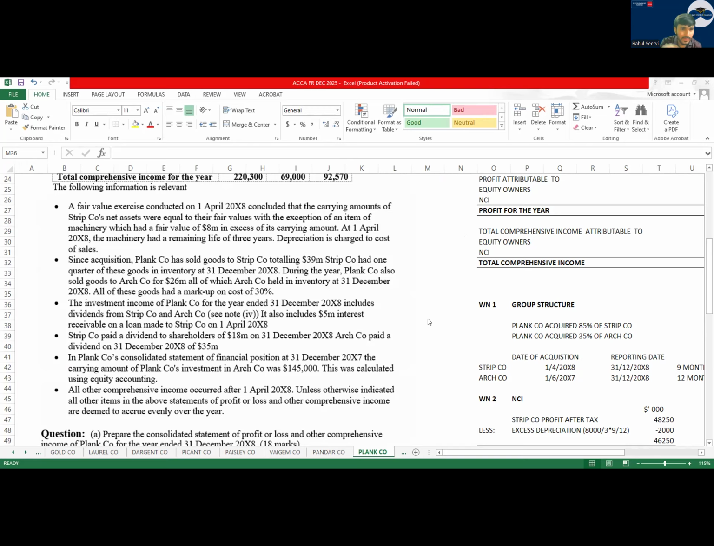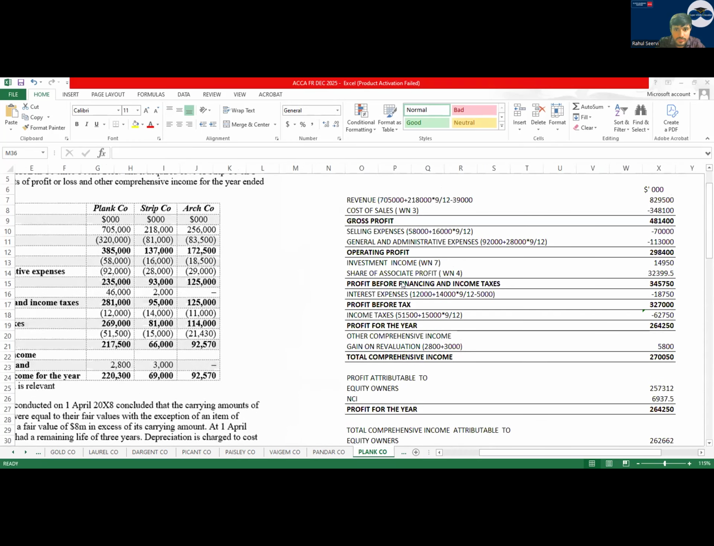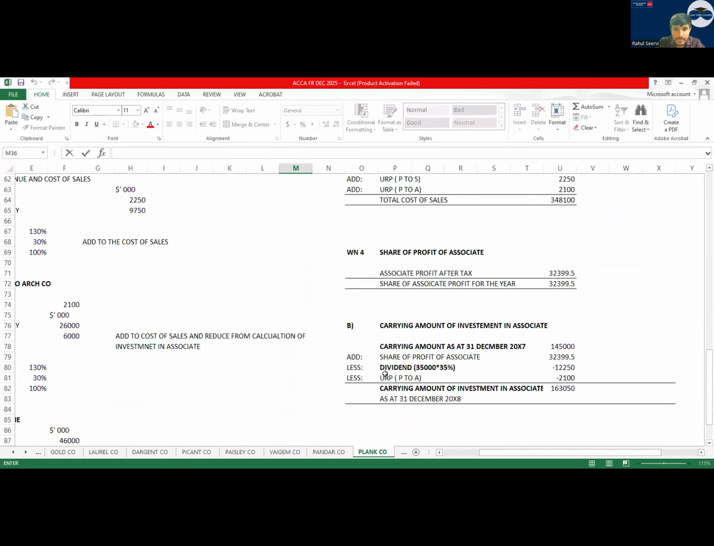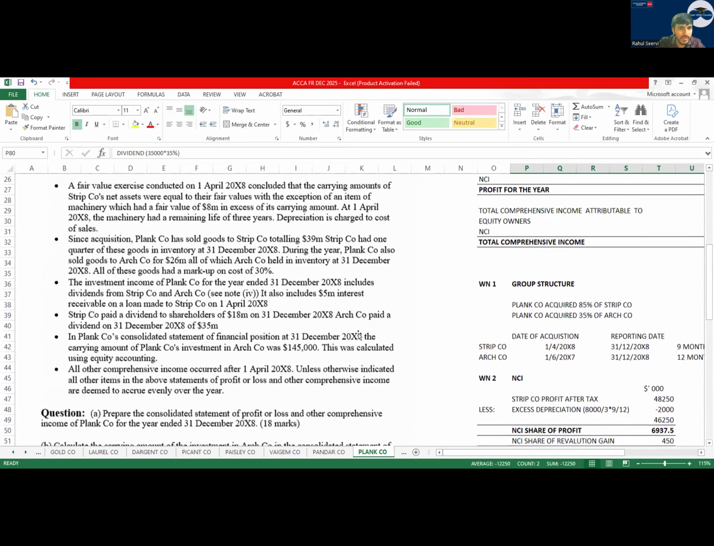The investment income of P for the year ended 31st December 2008 includes a dividend from S and A. It also includes a 5 million interest. Sir, for dividend, what should we do? We have to reduce it. We have reduced it here. You will apply the percentage, you can do all this. It also includes 5 million interest receivable on a loan made to S.